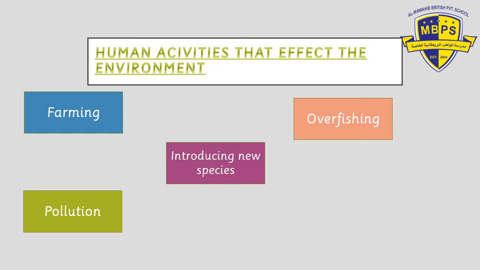And last but not the least, cutting down trees. Deforestation. We cut down trees to make furniture, for farming, and to make places for us to live, and we are killing the animals and the plants that are living there. So they're becoming extinct. So we're not maintaining the balance that Allah subhanahu wa ta'ala has made for us on this beautiful earth. So these human activities are those which affect the environment.